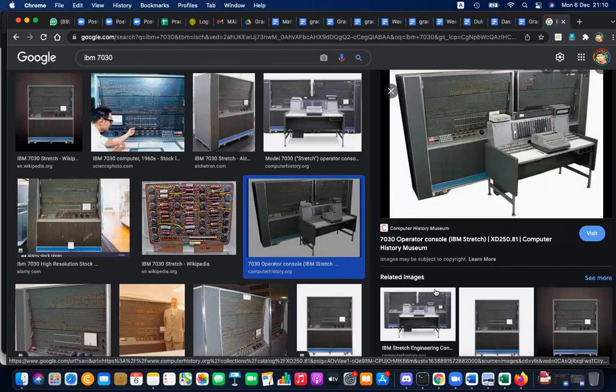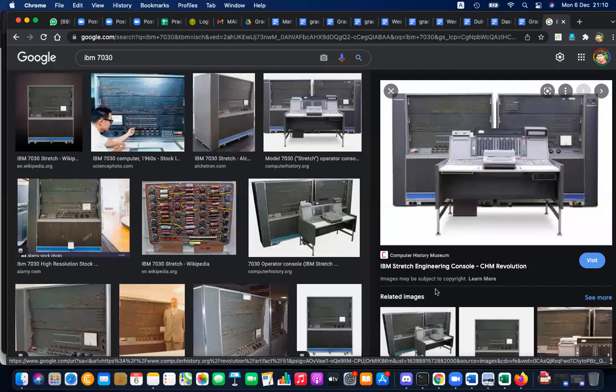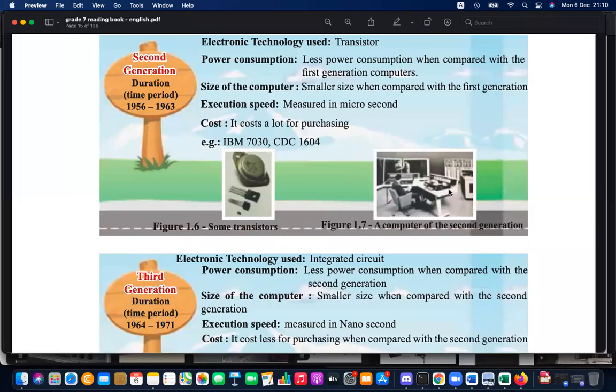Next, this is the computer. You cannot move this from one place to another, but you can keep it in one place and work. But when it comes to the third generation, it doesn't stop there. Transistors become ICs. Computers become even smaller.